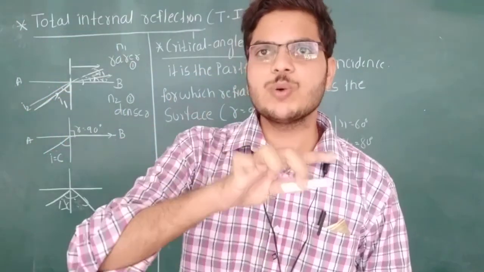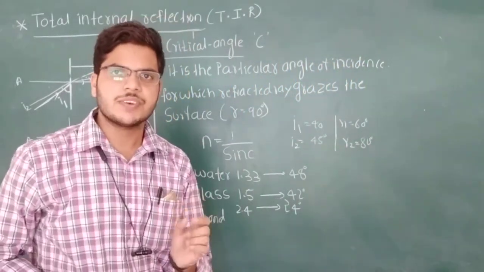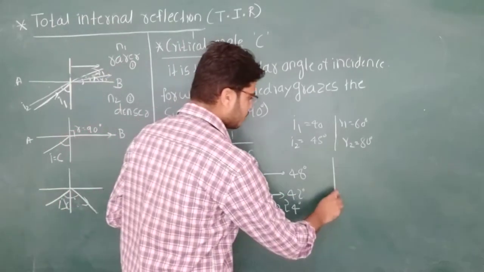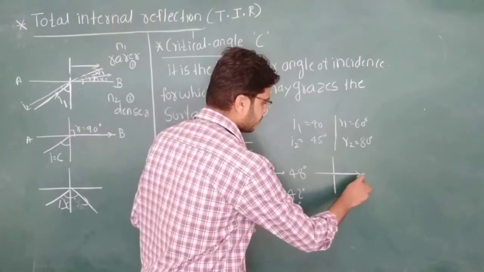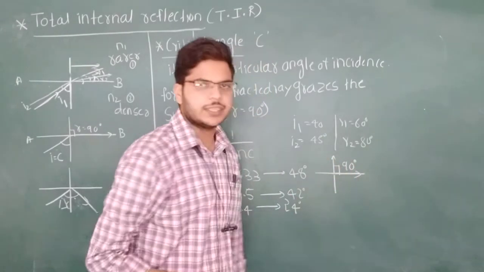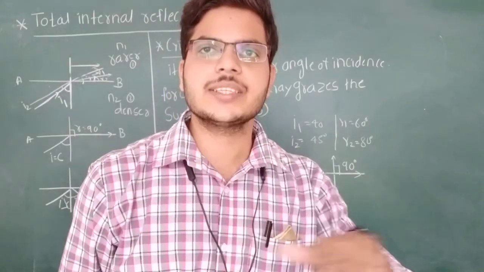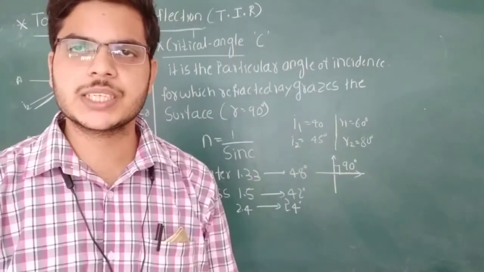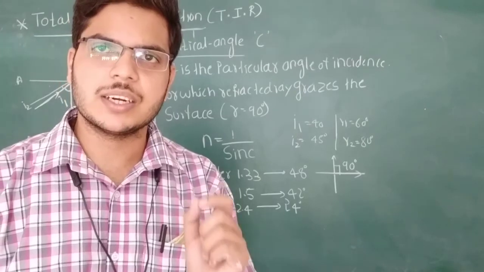Grazes means moving along the surface, or we can say the refracted angle is equal to 90 degrees. Take this as the normal and this as the refracted ray; the angle between them is 90 degrees. Therefore, the refracted ray is grazing the surface. Is it clear? That particular angle is called the critical angle.